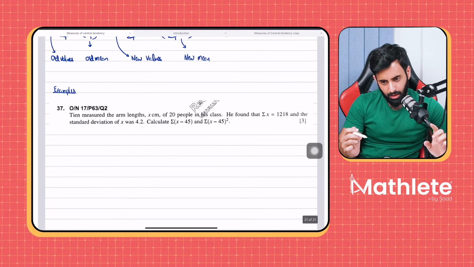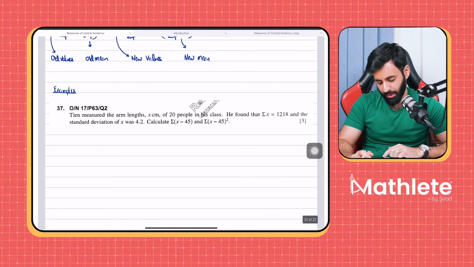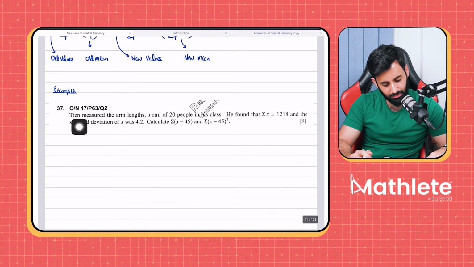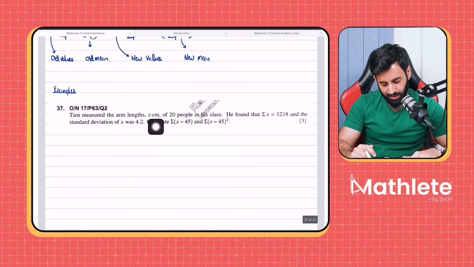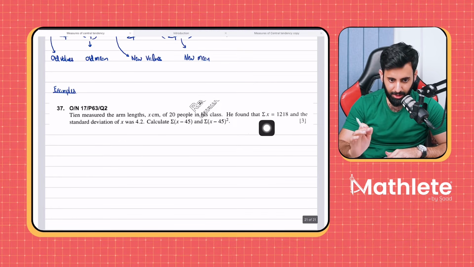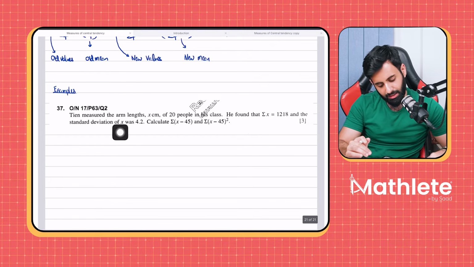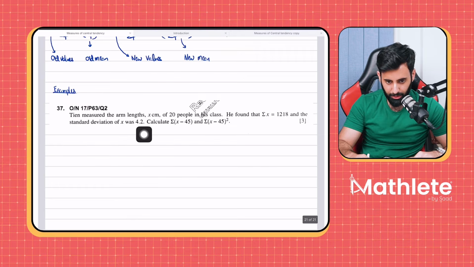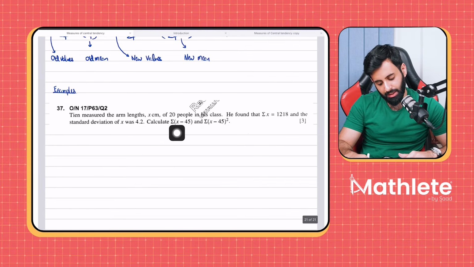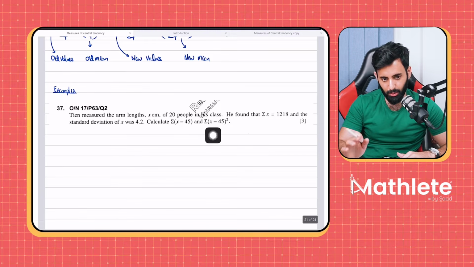Okay, so let's first understand what we're given. It says, this is a complicated name to pronounce, but let's just call him T. So T measured the arm lengths, X centimeters, of 20 people in his class. He found that summation X, what does that mean? That means the sum of the lengths of 20 arms, and the standard deviation of X was 4.2. Calculate summation X minus 45 and summation X minus 45, the whole thing squared.